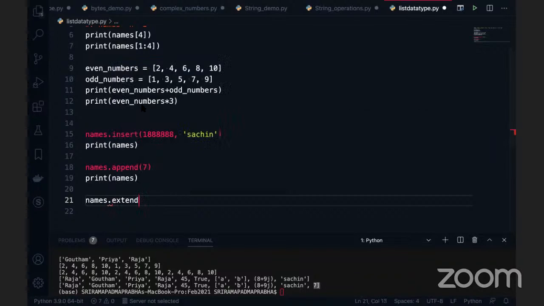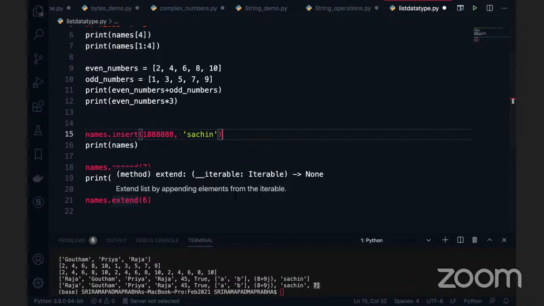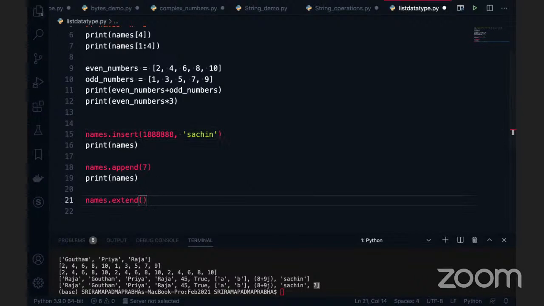There is something called extend here. So this extend function will take, for example, if I give only 6, it won't be considered. Extend is the function that will accept iterable objects. Iterable in the sense you can give a string or list or tuple or something like that. It's a group of values we need to provide in the extend function. So for example, if you give only a string, here I am giving some name called Dravid. If I execute this code, each character of Dravid is split into different positions.